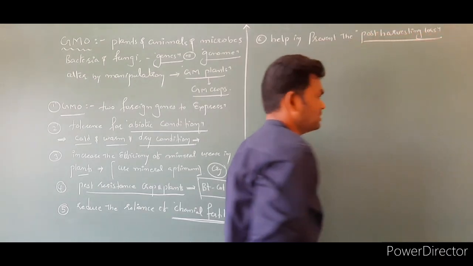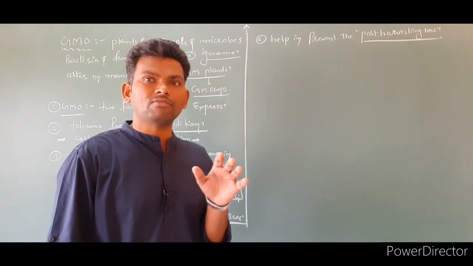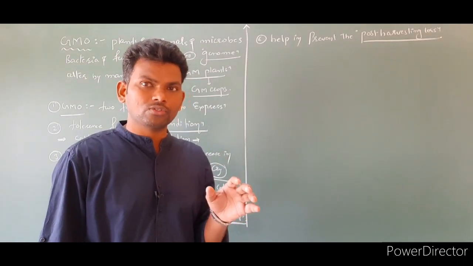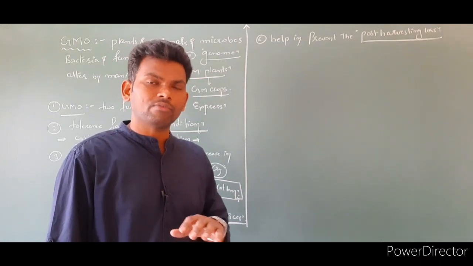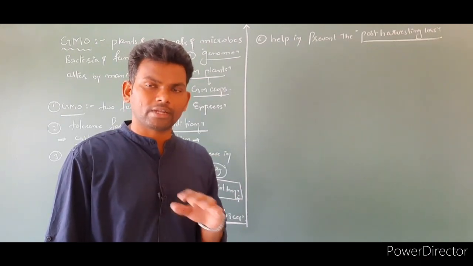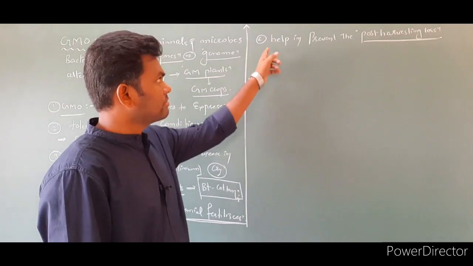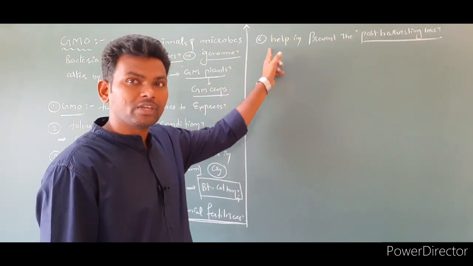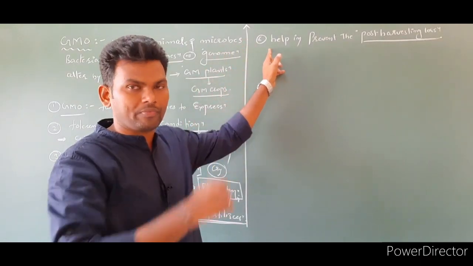For example, tomato. After harvesting, it is a tough task for the farmer to store it for 3 days or even 1 week. After 1 week, the tomatoes all ripen and then they decompose. So by using these genetically modified organisms, we can increase the shelf life. We can store them for a long time.